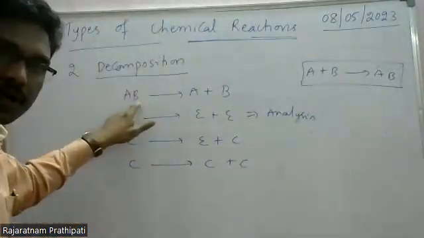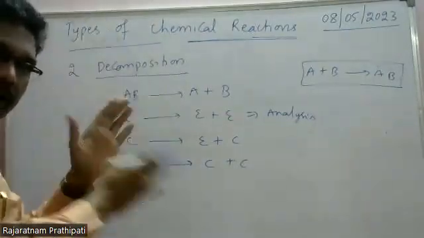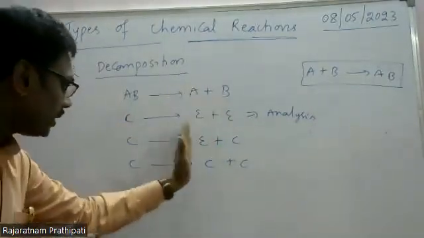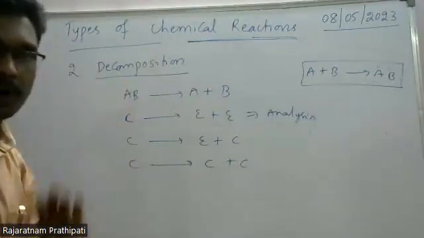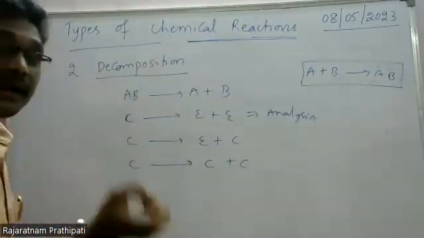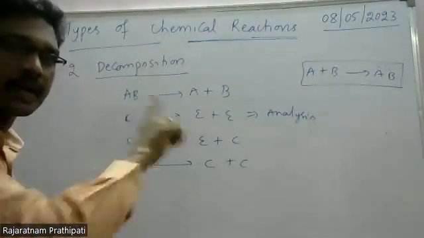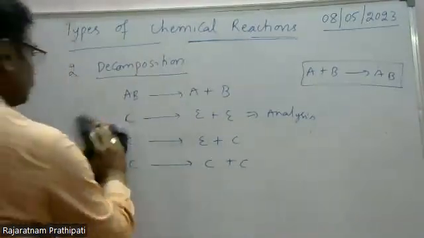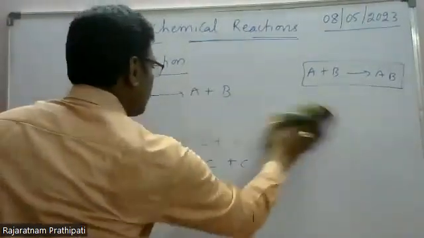But for decomposition, to break the bond, to break the compound into element plus element or element plus compound or compound plus compound, energy is needed. Energy is required. That's why these reactions are called endothermic reactions.